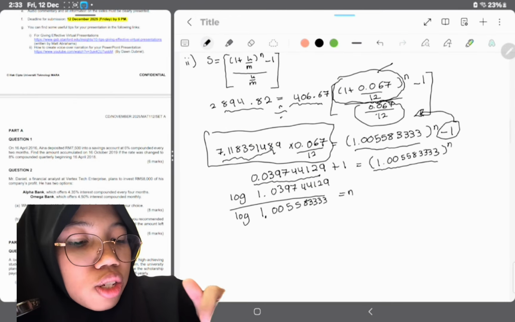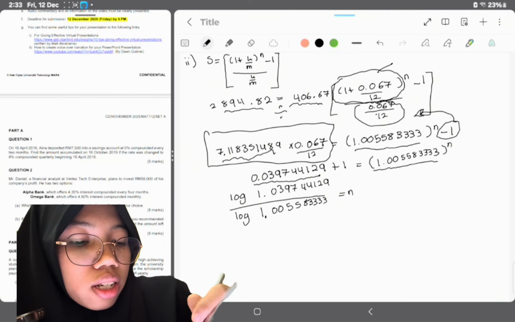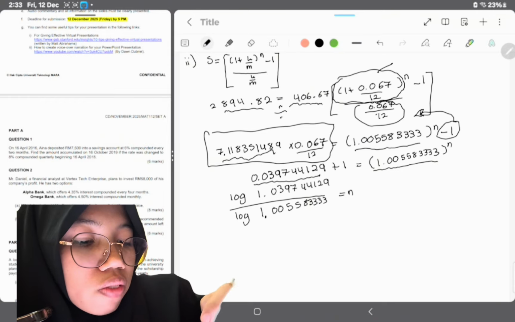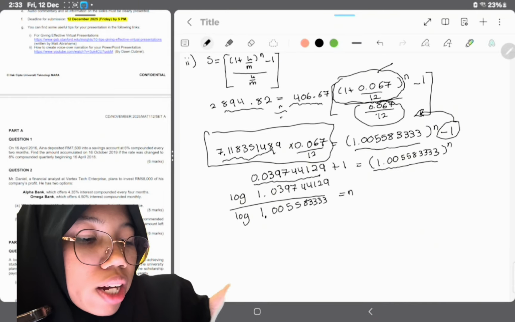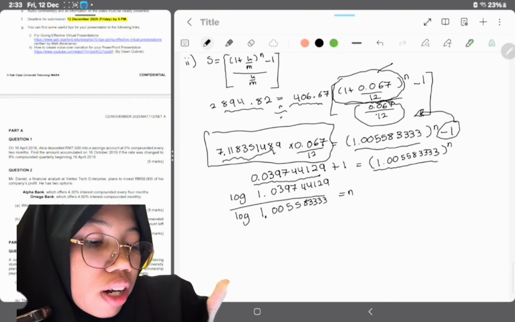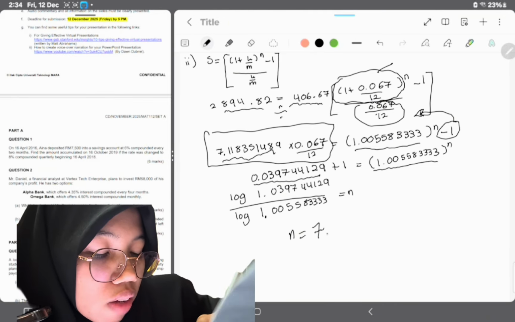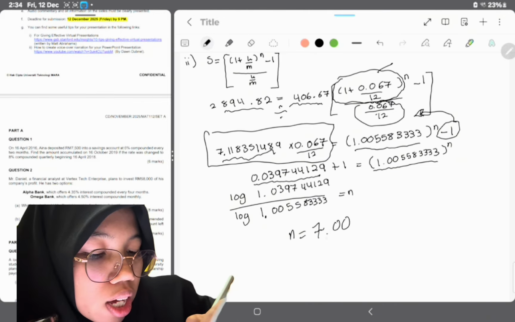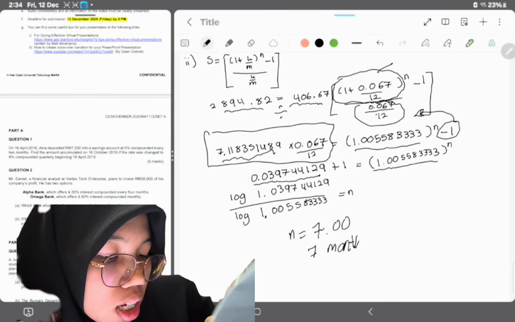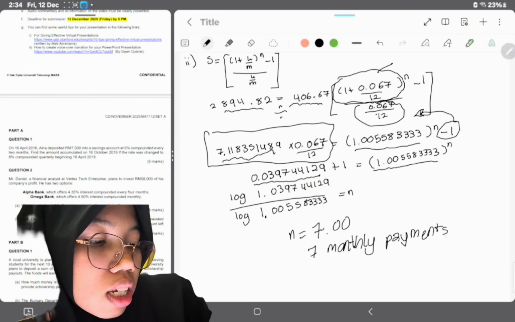And then we can change it, as we're searching for n, to log. So log 1.039744129 divided by log 1.005858333, and the answer for n is going to be 7.00. So it's 7 monthly payments that have been missed. That's all.